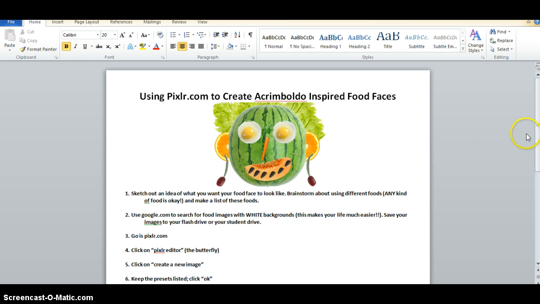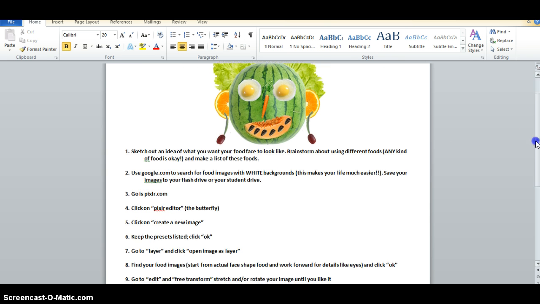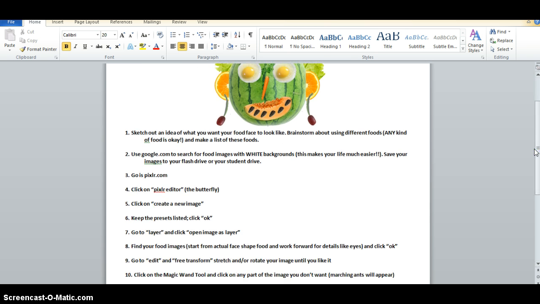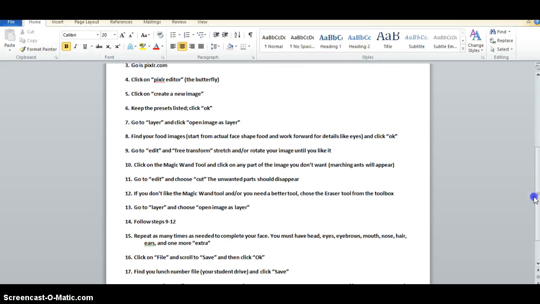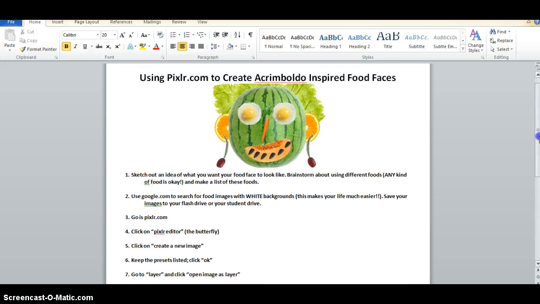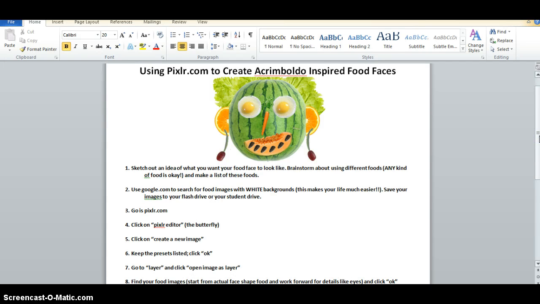And so what we're going to do is we're going to follow these exact directions right here. I like to do what's called click-by-click directions. So each direction is a different click of your mouse or computer. And we're going to use these directions to make an Arcimboldo food face. That's your kind of online assignment for this last class. And it doesn't have to be like super fantastic. You can make it as simple or as complicated as you like. You can see my version here is pretty simple.